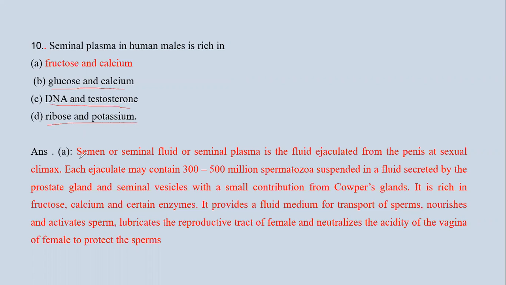Now, we know that semen or seminal fluid or seminal plasma is the fluid which is ejaculated from the penis at sexual climax. Each ejaculate contains 300 to 500 million spermatozoa, and these spermatozoa are suspended in a fluid which is secreted by prostate gland and seminal vesicle. This fluid is rich in fructose, calcium, and certain enzymes.